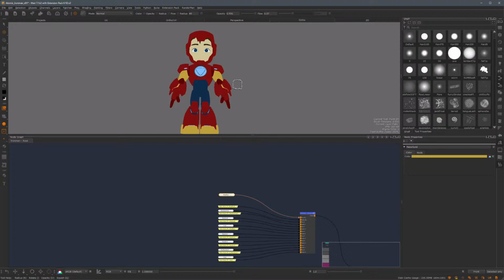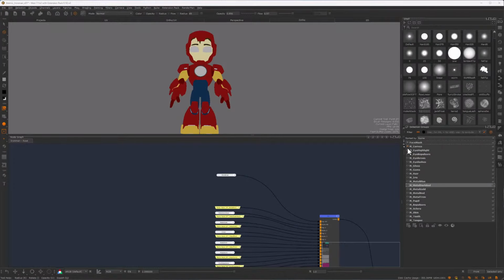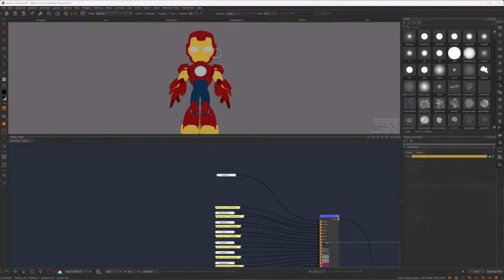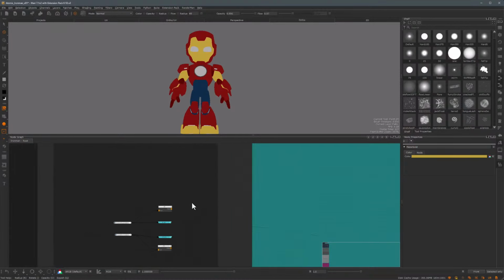So next I'm going to show you how this texture branch is going to come together for this metal red material. But before we go into the details of doing that, we have to do one more step to make everything ready for the texturing process, and that is to bake our curvature and our ambient occlusion. So I'm just gonna go ahead and display the full object here, and this is already set up in the template.